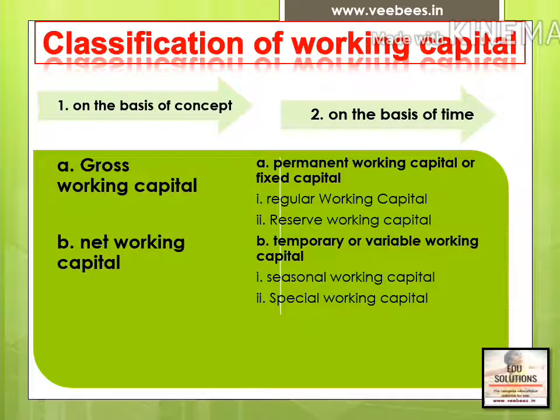And second one, temporary or variable working capital. It will not be regularly used. It is temporarily arranged, and it includes seasonal working capital, special working capital. Seasonal working capital means it is used in special seasons. There may be off season, on season, etc. for a different business. So in seasons, for example, for some industries, raw material may be available only in some seasons. For some industries, production may be very high in some seasons. So in that time only they will require seasonal working capital.